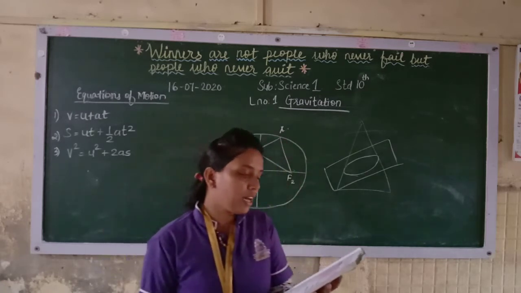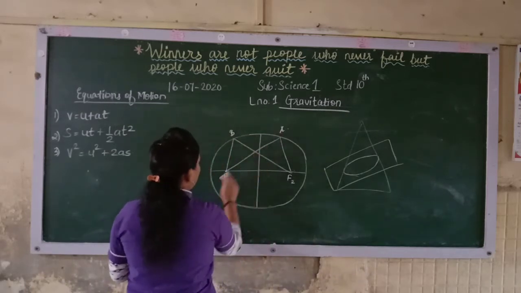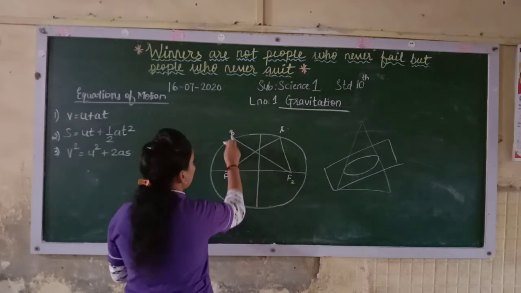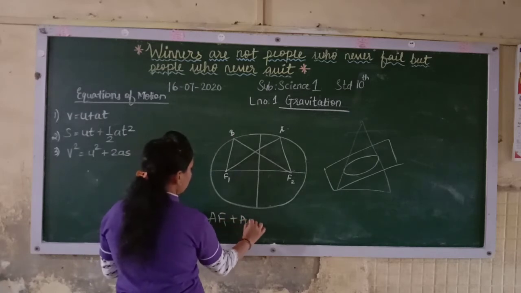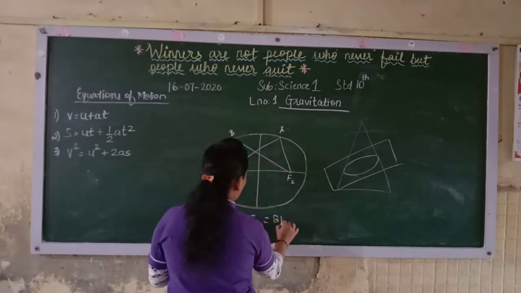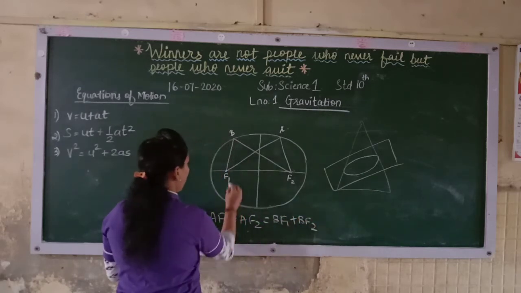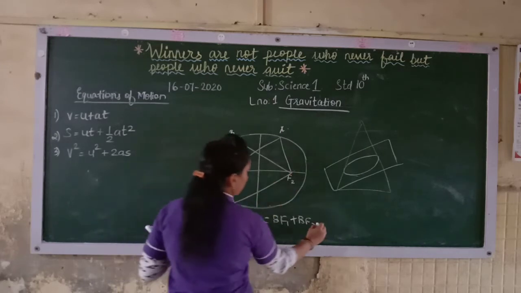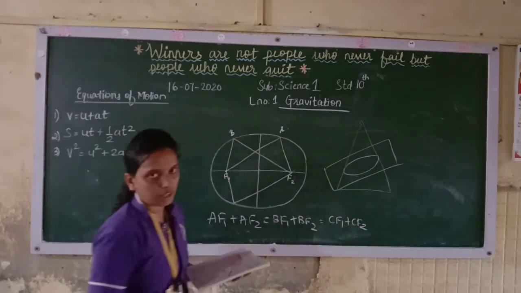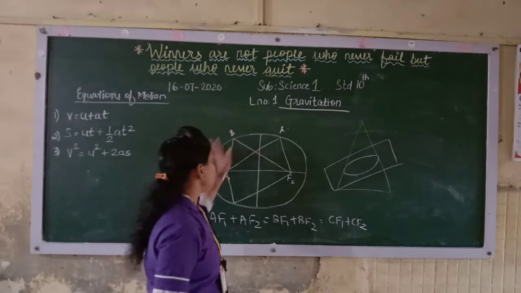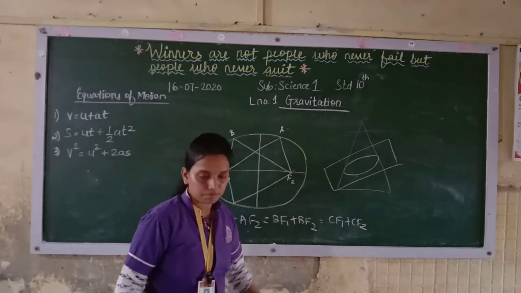Now see here, if A and B are points on the ellipse, then AF1 plus AF2 will be equal to BF1 plus BF2. Similarly, if you take one more point, C, then CF1 plus CF2 will also be equal. So remember, this is the ellipse, this is the minor axis, this is the major axis, and it has two focal points over here.